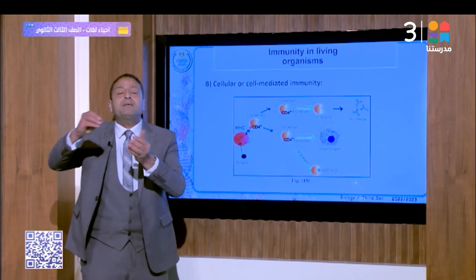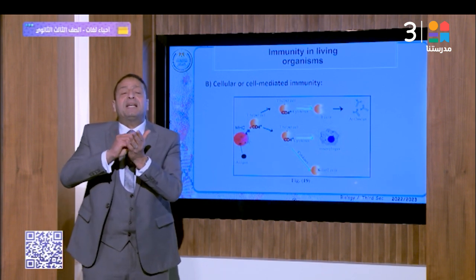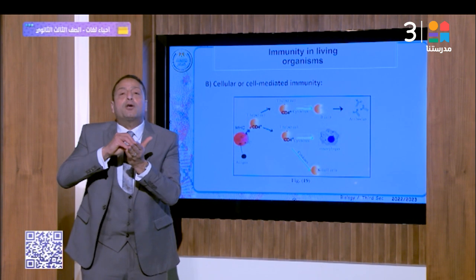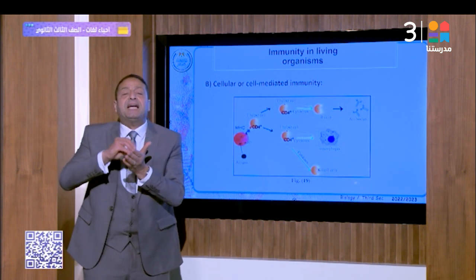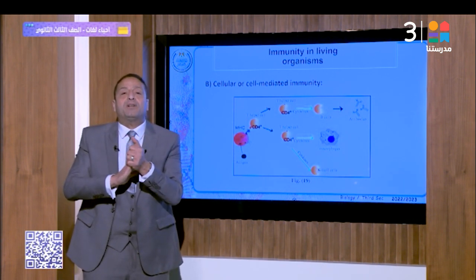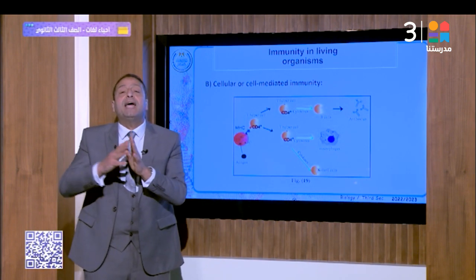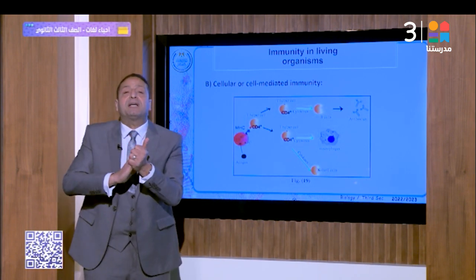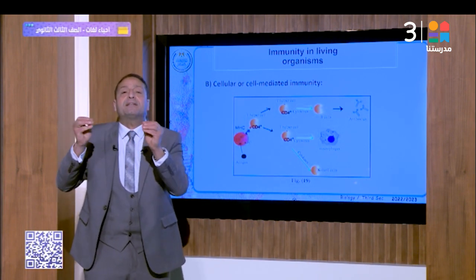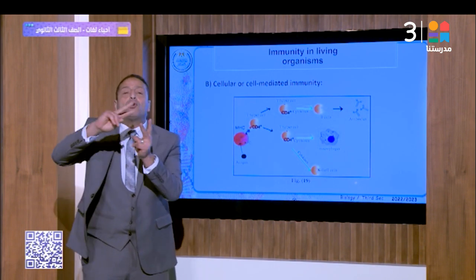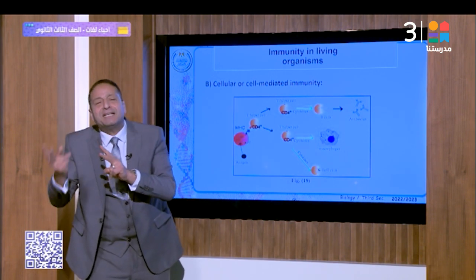That's right. That means the helper cell is activated by the effect of the MHC antigen complex found on the surface of macrophages, secreting interleukin. Interleukin activates the helper T cells to secrete cytokine. Cytokines activate both humoral immunity and cellular immunity.